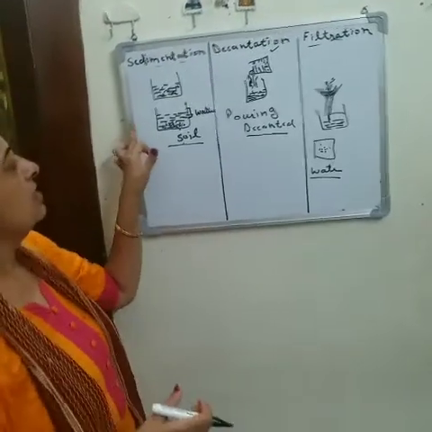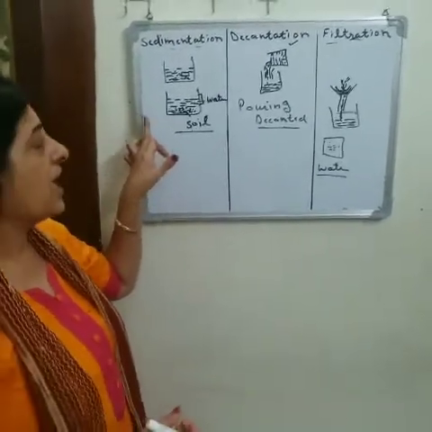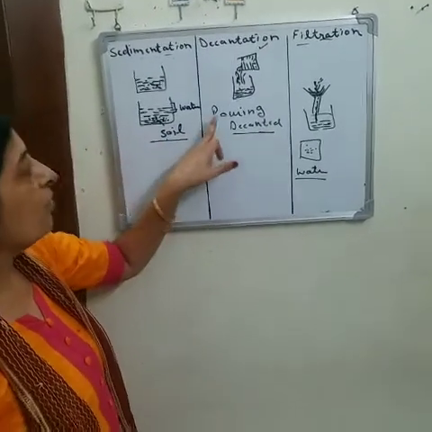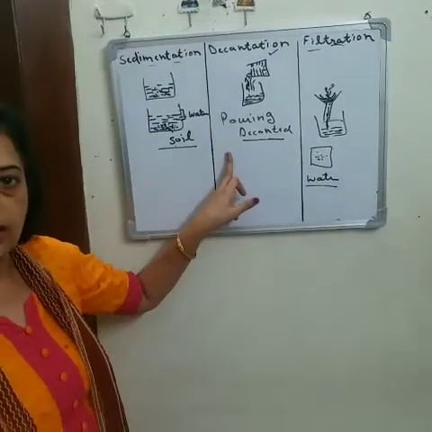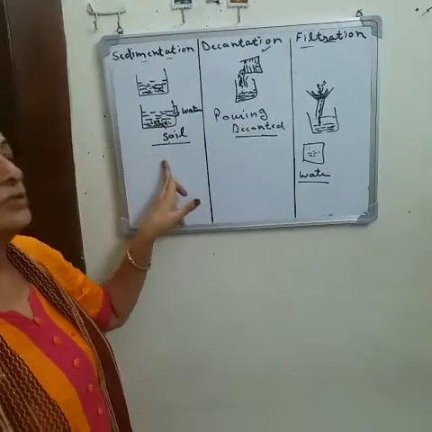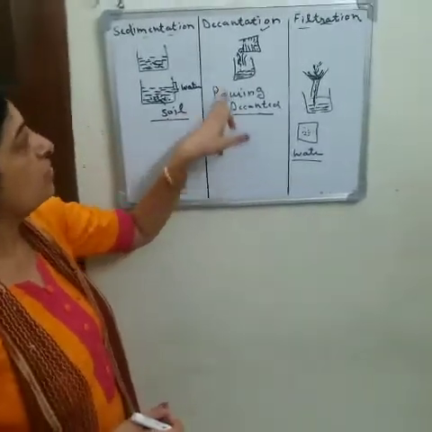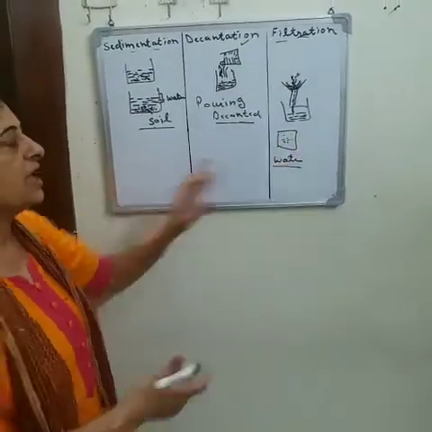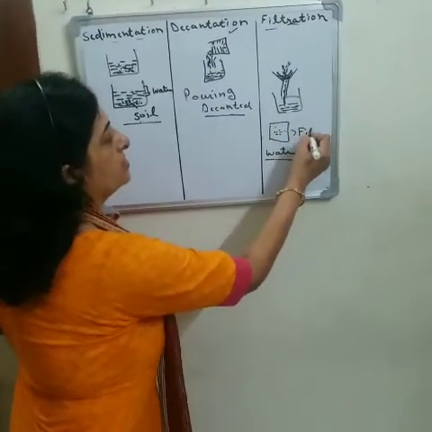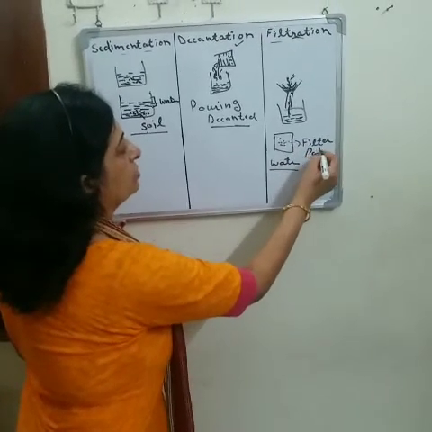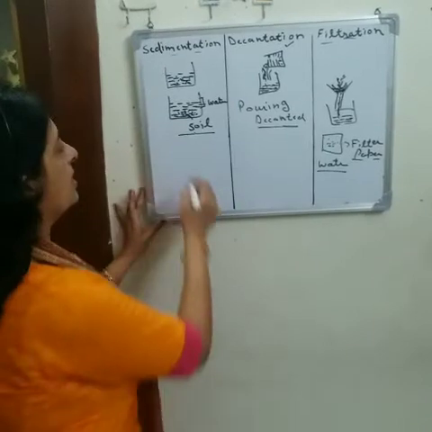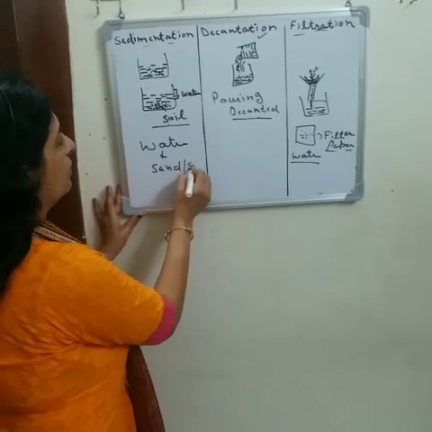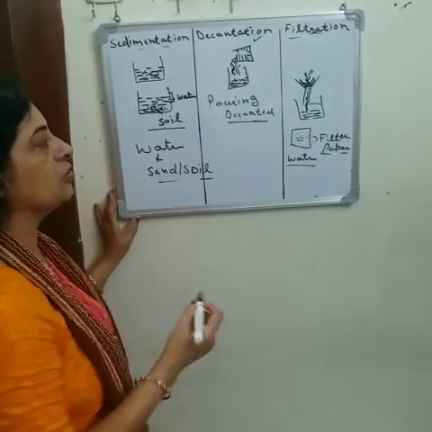So the process of settling of heavier insoluble particles is known as sedimentation. The process of pouring the upper clean water into another container after sedimentation is known as decantation, and filtering the decanted water with the help of filter paper is known as filtration. Through these processes we can separate a mixture of water and sand, or soil, from each other, which are insoluble in water.